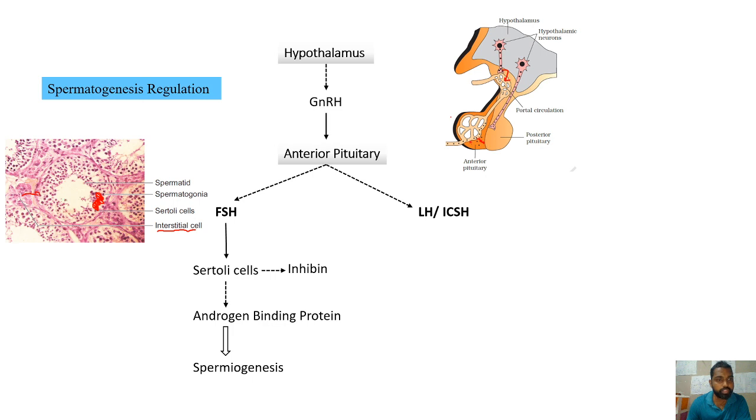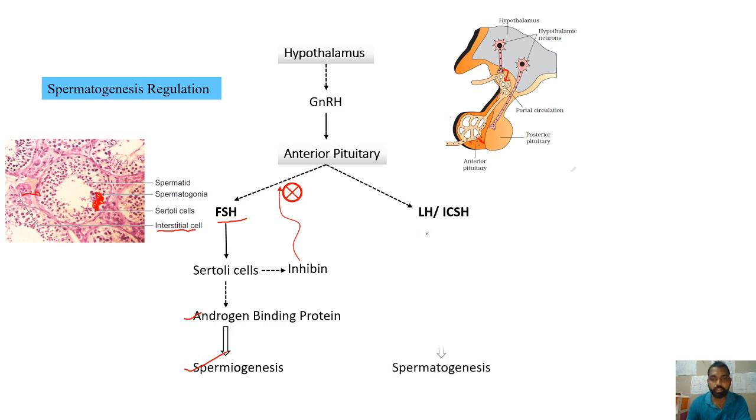These androgens will be concentrated inside the seminiferous tubule because of this androgen binding protein, which helps in the spermiogenesis process. Now coming to the inhibin hormone, this is also produced in the female reproductive system from granulosa cells. The function of this hormone is to inhibit the synthesis of FSH from the anterior pituitary.